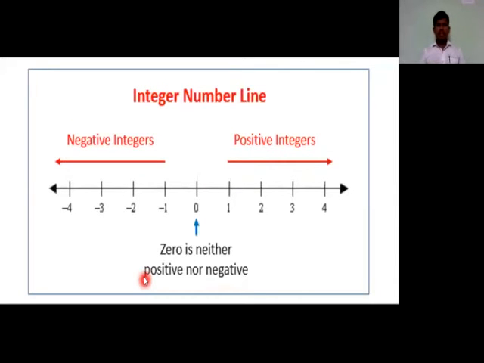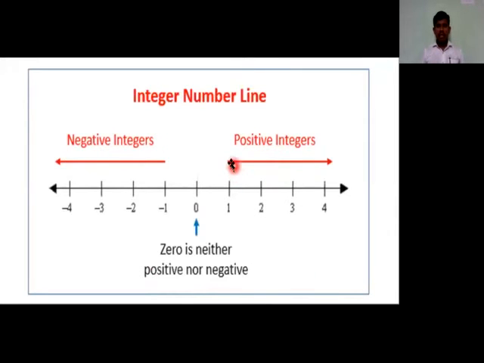So these integers can also be represented on a number line. In front of you there is an image. This image shows positive integers, negative integers and zero. So integers can be split into three different forms.